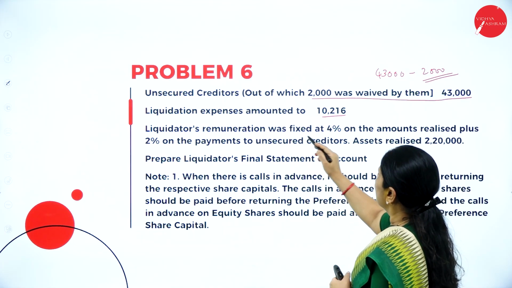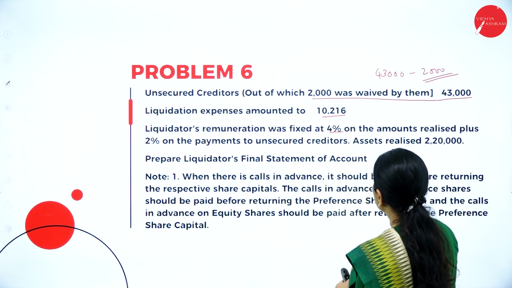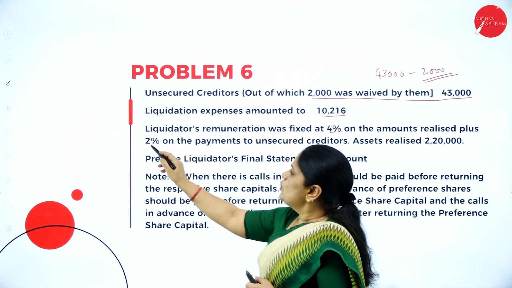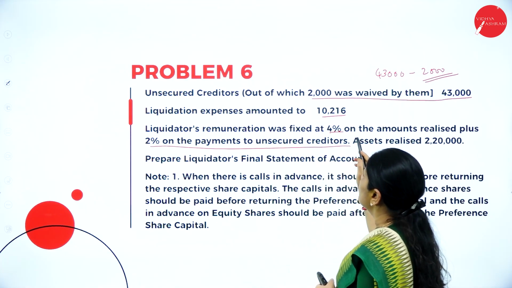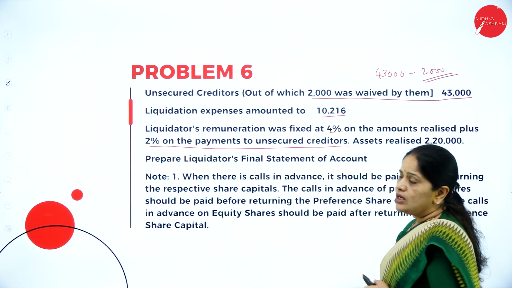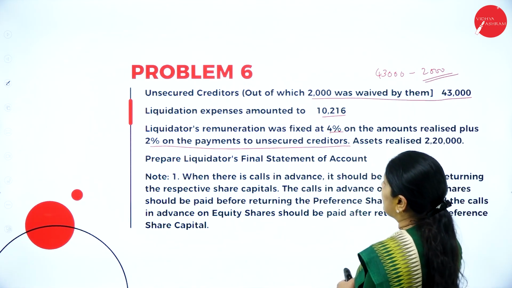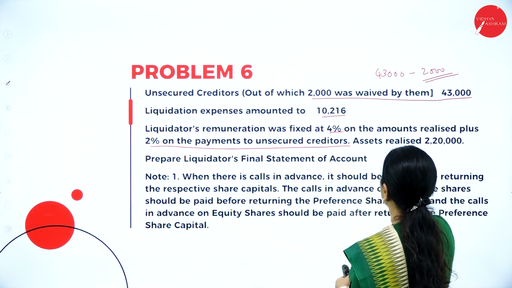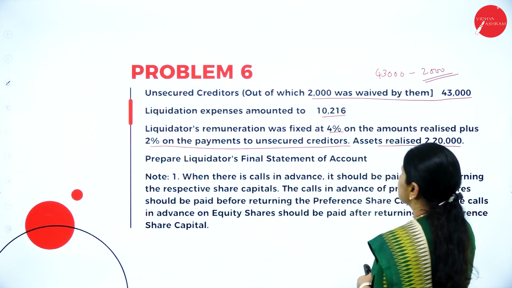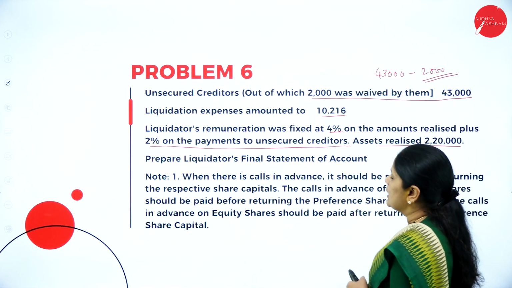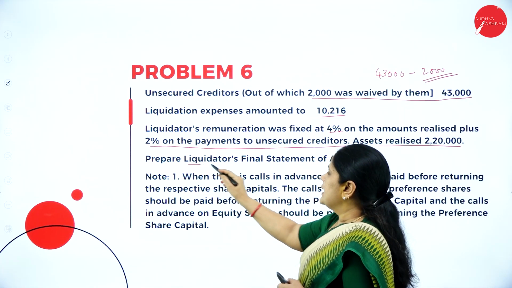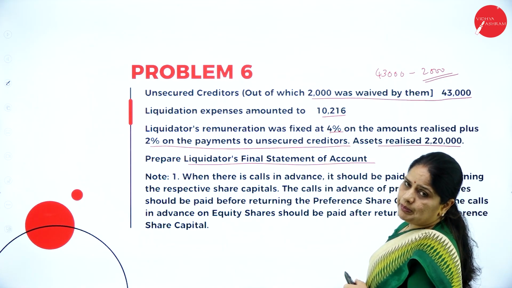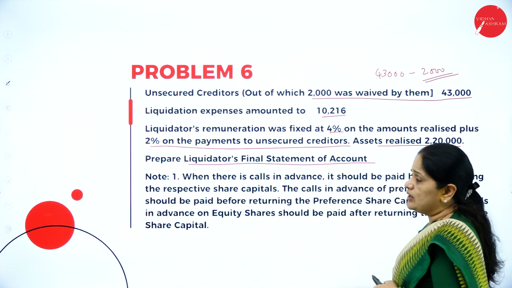10,216. The liquidator's remuneration was fixed at 4% on amount realized plus 2% on payments to unsecured creditors. Assets realized 2,20,000. Prepare liquidator's final statement of account. So we have to prepare the liquidator's final statement of account.